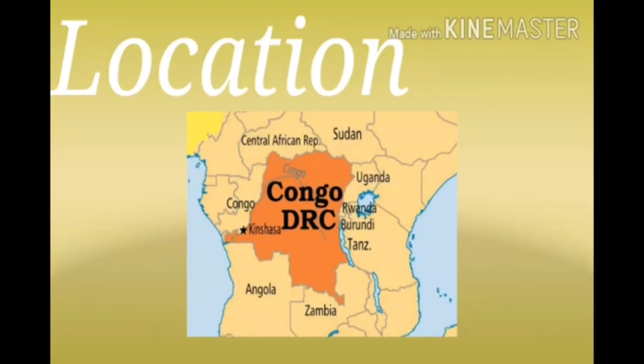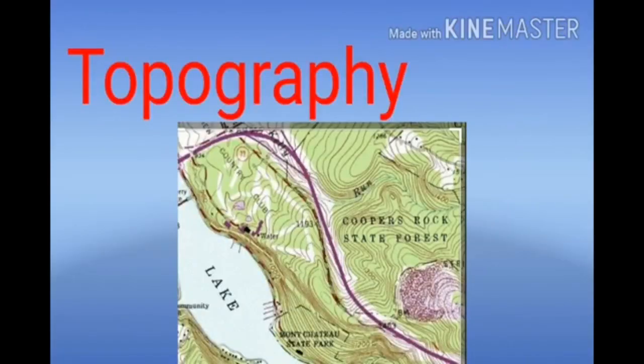The equator passes through the DRC with 1/3 of the country to its north and 2/3 to the south. Children, next we learn topography. Topography is the study of the earth's surface. It refers to mountains, valleys, and rivers of the earth's surface. Children, the Congo River is the second longest river of Africa and the 7th longest in the world. Some of the famous waterfalls are the Livingstone Falls and the Inga Falls.